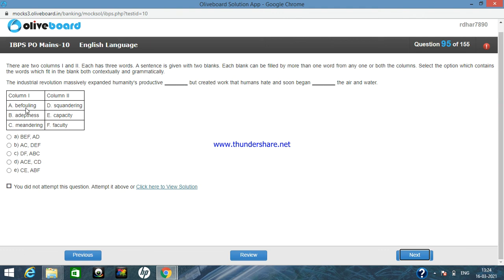So now befouling means make dirty or make polluted something. Adaptness means competence with the present situation. Meandering means beating around the bush, that means not talking with the correct point, just making it more complex in appearance. Squandering means wasteful, that means prodigal, you waste very much. Now capacity means being capable of something.